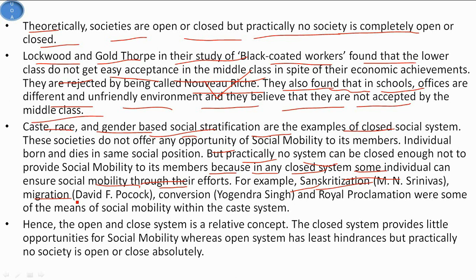In a closed system, persons will move to the upper castes or other varnas by sanskritization, by migration, which is the term coined by David F. Pocock, conversion by Yogendra Singh, and royal proclamations were some of the means of social mobility within the caste system. Hence we can say that open and closed systems are a relative concept. A closed system provides little opportunity for social mobility, whereas an open system has the least hindrance. But as you know, practically no society is fully open or closed.